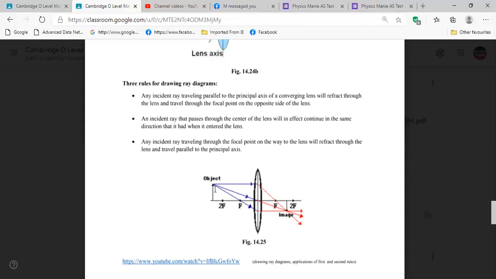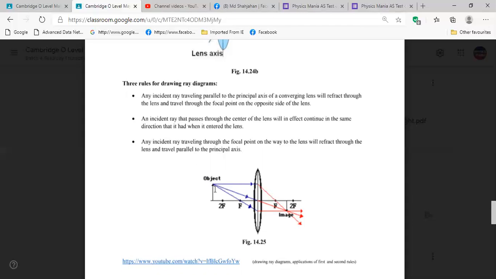a far distance, right? Basically, if the light rays are outside of 2F, then we consider that the light rays are coming from far distance. Is it clear?